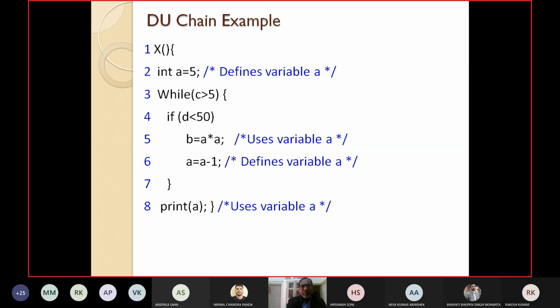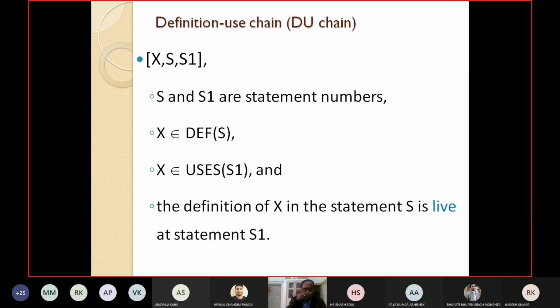Why have I discussed this? Because I have to define another important definition, that is the DU chain, because we are discussing data flow testing. The objective is coverage based testing, so we have to cover some element like statement or branch. Here, what do we have to cover? We have to cover the DU chain. That means we should design test cases in such a way that each and every DU chain is covered at least once. So first we have to see what a DU chain is.